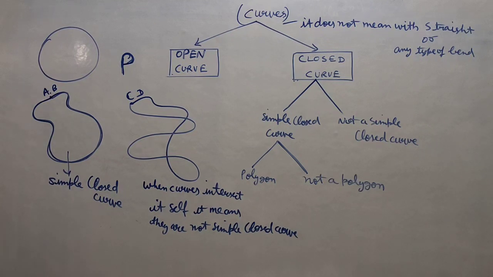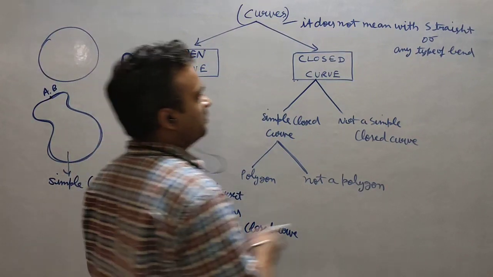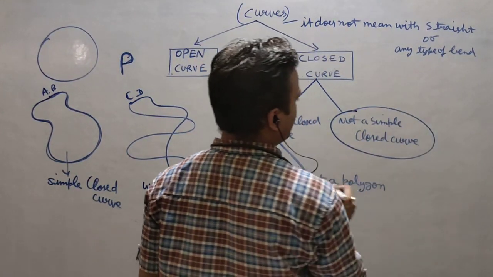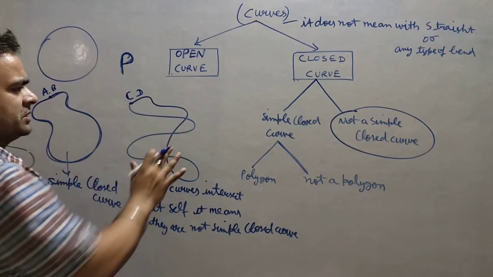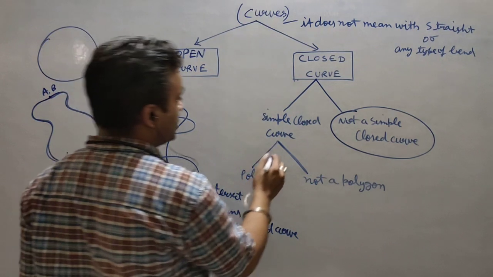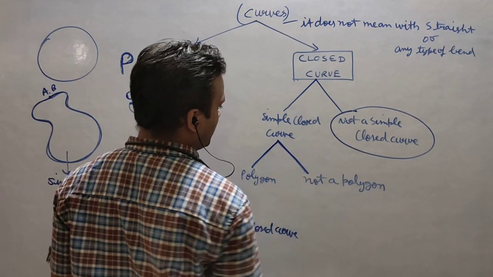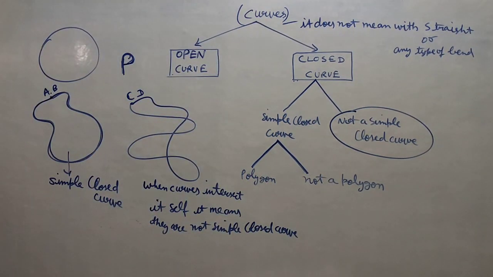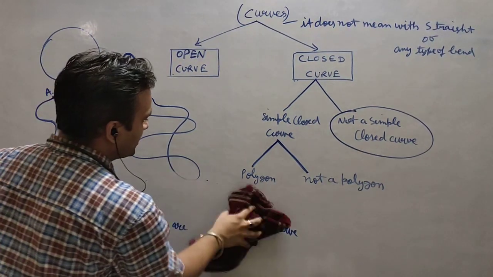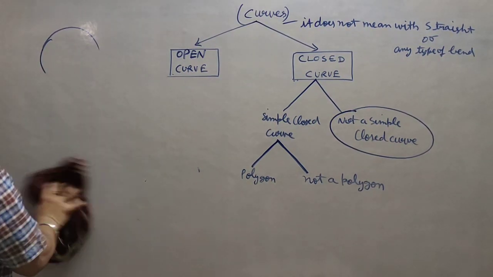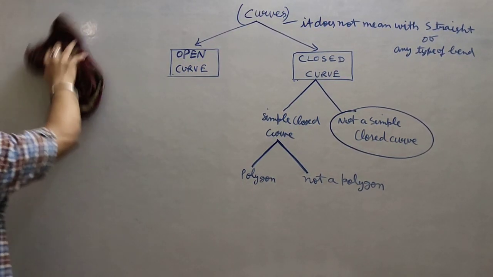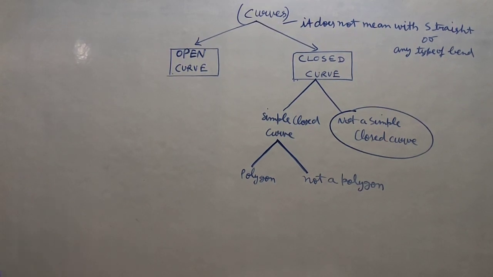Now I am coming to the next point. We have categorized, because the ones that are not simple closed curves we cannot categorize; there are so many irregular figures. But in simple closed curves we have two criteria. One is closed figures which are made up of line segments, right? And there are some figures made up of line segments along with some curve or some bended lines, right?